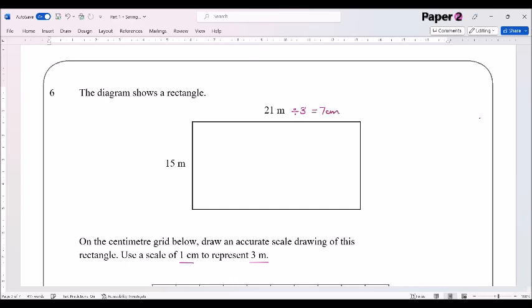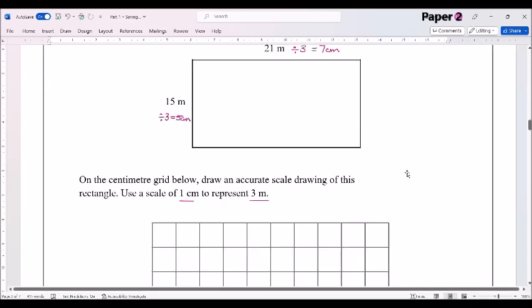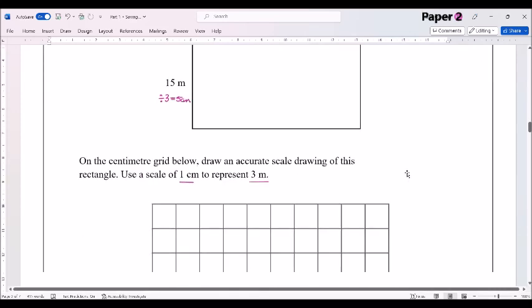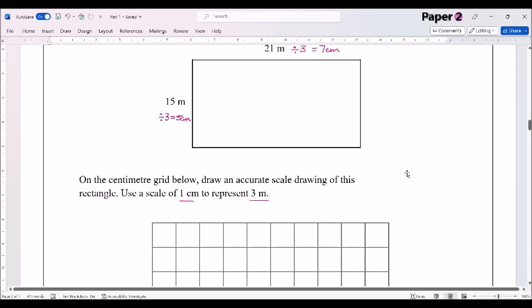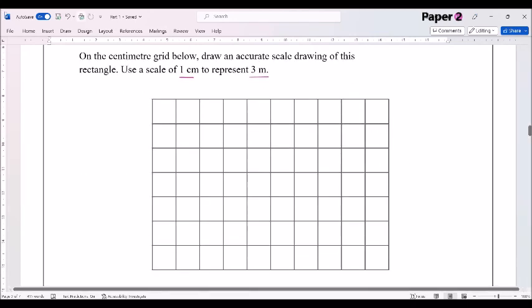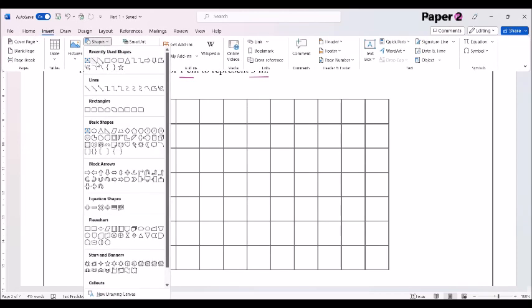I'm just making some notes up here to help you see what's going on down here. I'm going to divide by 3 here, which is equal to 5 centimeters. Now we're going to get a mark for doing that because we've used a correct conversion. So even if you're not quite sure what to do with it, that division by 3 is going to help us do this. So we're going to look to create a rectangle that measures 7 centimeters by 5 centimeters. We're going to keep it in the same orientation. And we're just going to draw in a straight line.